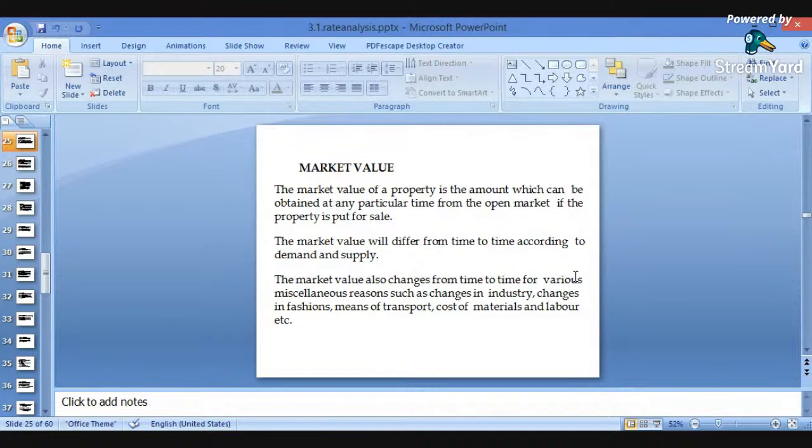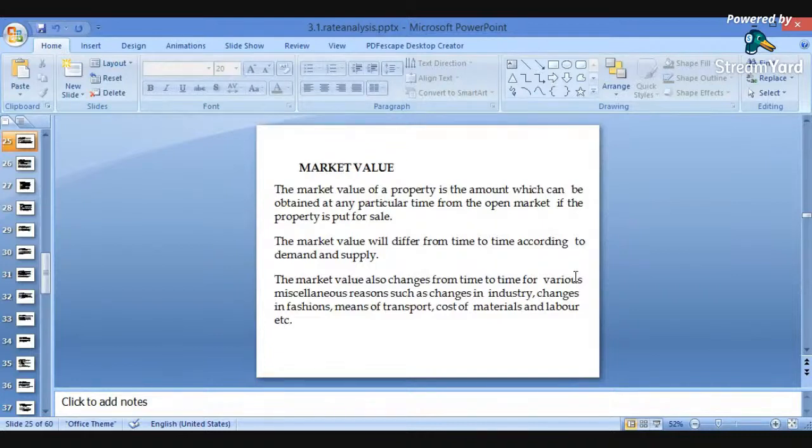The market value also changes from time to time for various miscellaneous reasons, such as changes in industries, changes in fashions, means of transportation, and cost of materials and labor. So the market value depends on various aspects. Suppose the construction is in an old fashion, the market value of the building will be less.